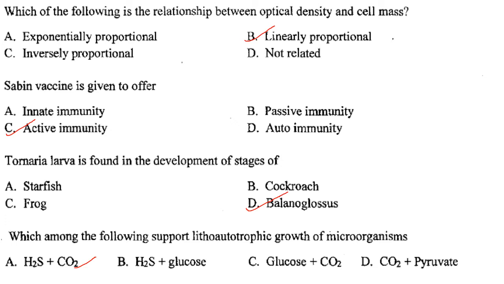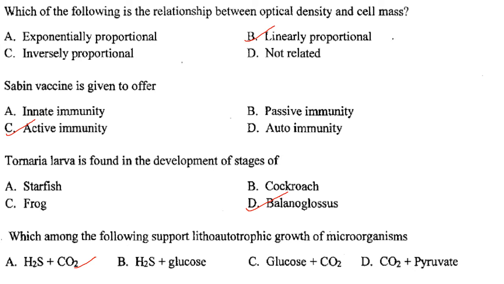Then Sabin vaccine is given to offer active immunity. Answer is option C. Active immunity is long-lasting immunity that is acquired through the production of antibodies within the organism in response to the presence of antigens. So vaccines usually provide active immunity to a disease. Then Tornaria larva is found in developmental stages of balanoglossus. Answer is option D.